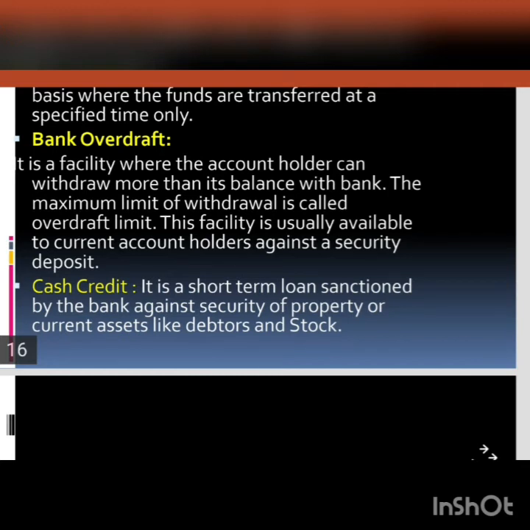For example, suppose the current account has a balance of 5 lakh, and the current account holder draws a check for more than 5 lakhs. If the account holder has been given the facility of bank overdraft, he will be able to draw the check, and his check will be honored for more than the balance available in the current account. But that is up to the limit which the bank has allowed to the current account holder.